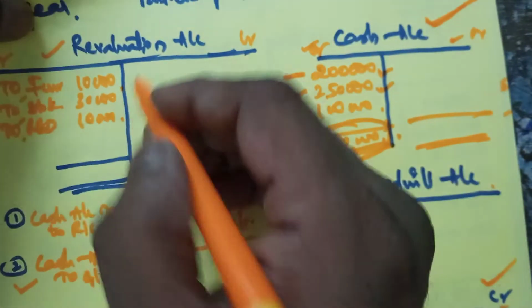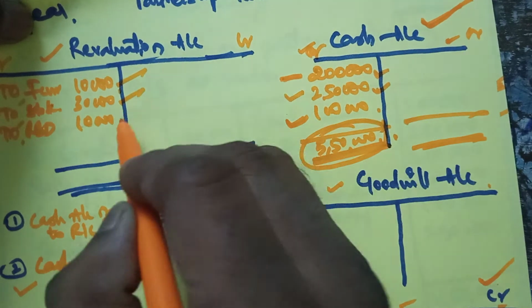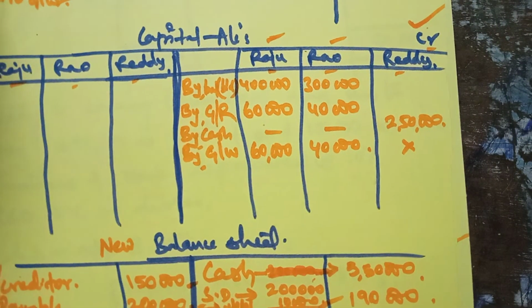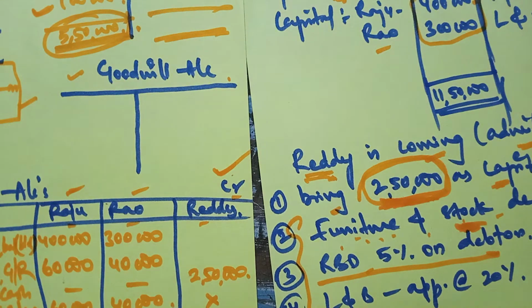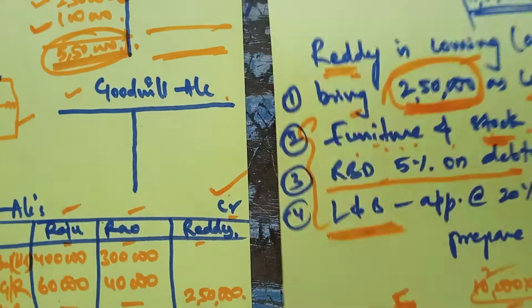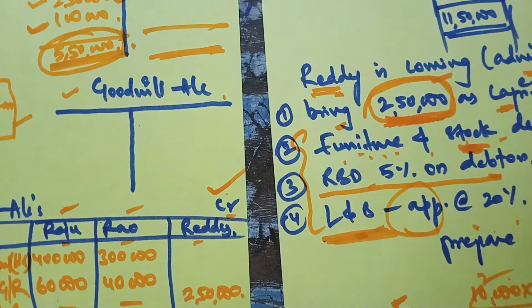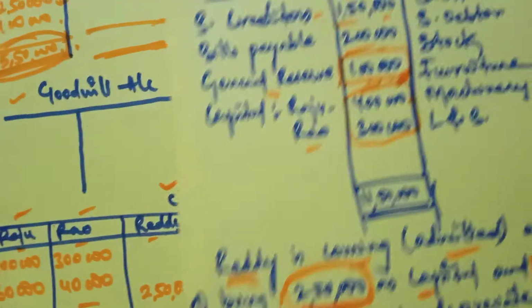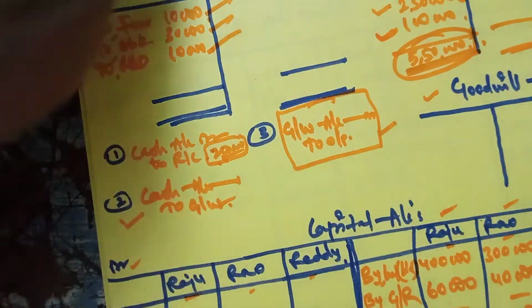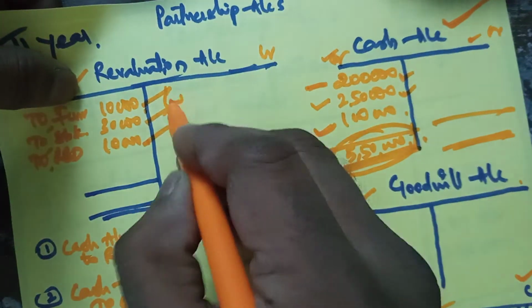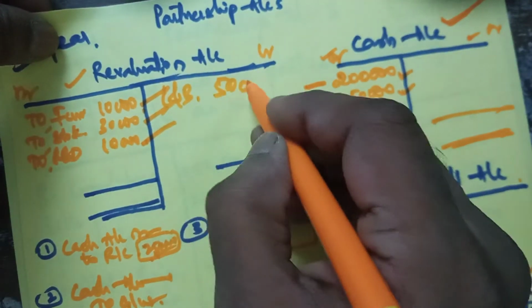Once show the adjustment in revaluation account. First time show it as a loss, second time deduct it from the concerned asset. And then the last adjustment is land and building, which is to be appreciated by 20%. Land and building value is 2,50,000, 20% gives you 50,000. Land and building value is increasing, therefore revaluation should be credited with 50,000.